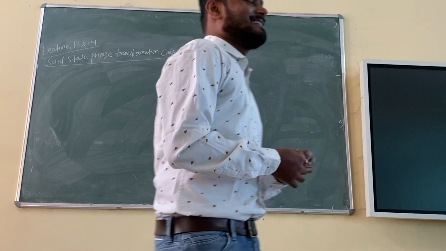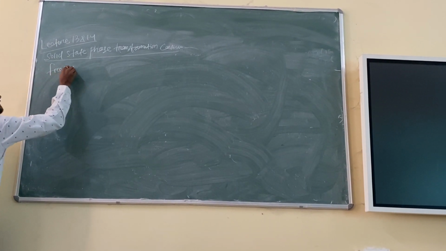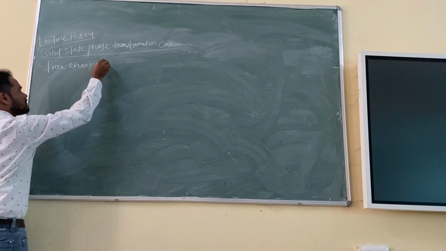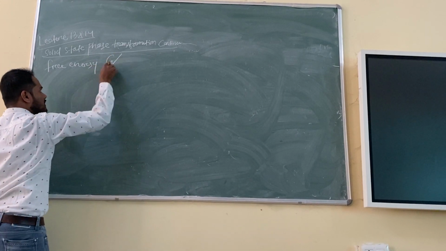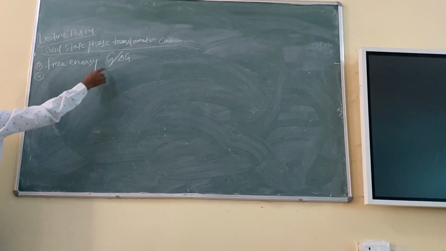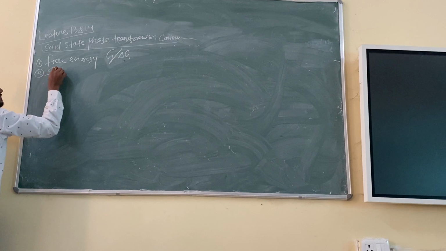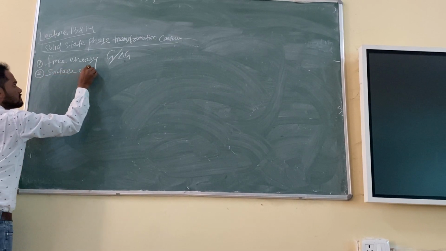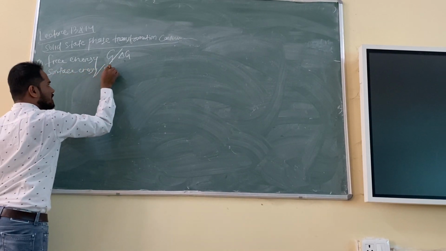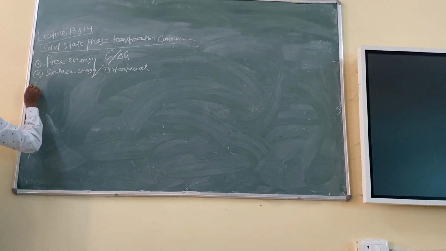I am very happy. Anyway, so three energies are involved. One is free energy, that is delta G, or the change in free energy. Right? And the second one is surface energy, or you can write interfacial. And the last one is strain.